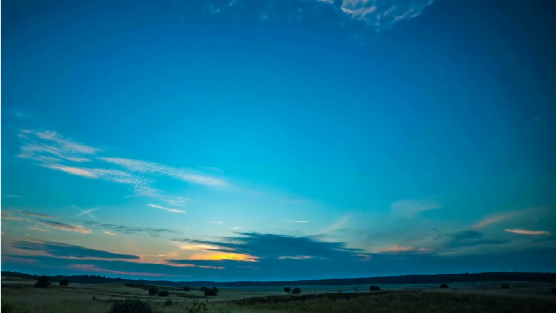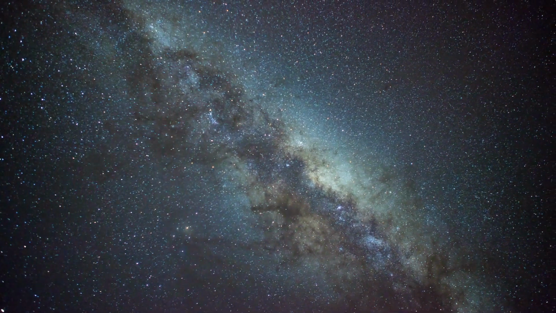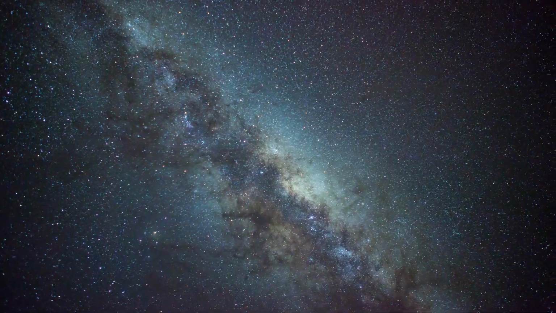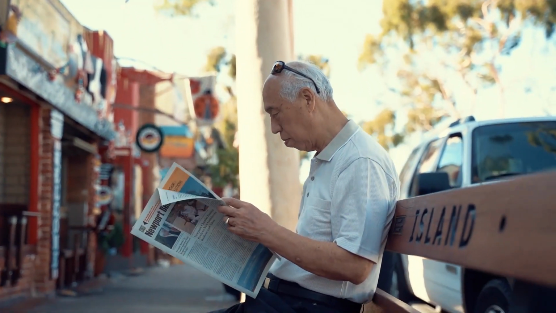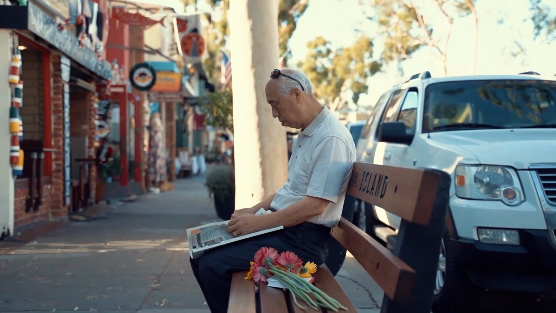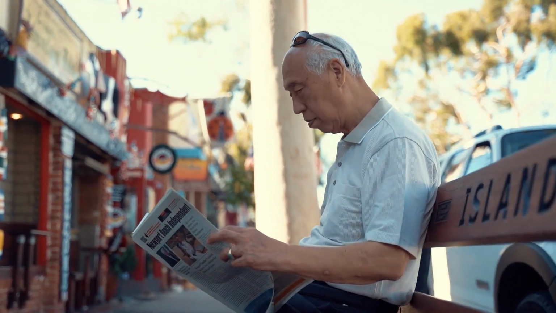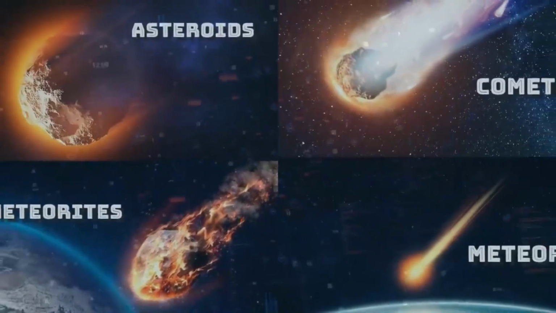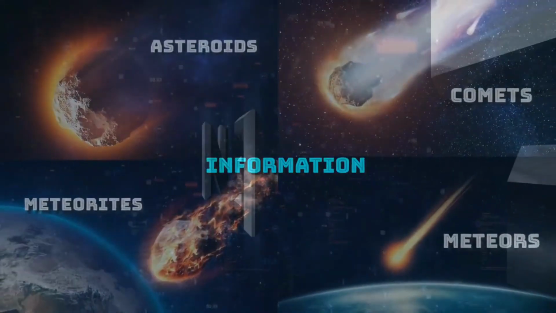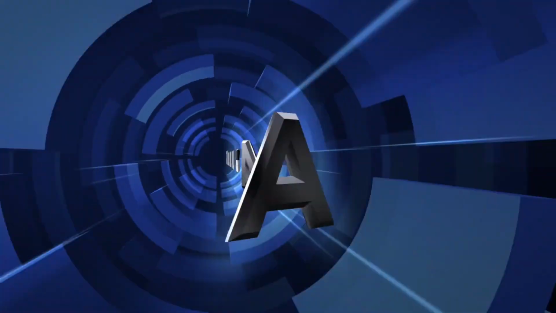And you might know about the shooting stars, or you might have seen a shooting star in the sky. And you have also read the news of meteors hitting the earth or falling on the earth. But you might not know what they actually are. What is an asteroid, what is a comet, what is a meteorite. In today's video, we will try to learn all this.